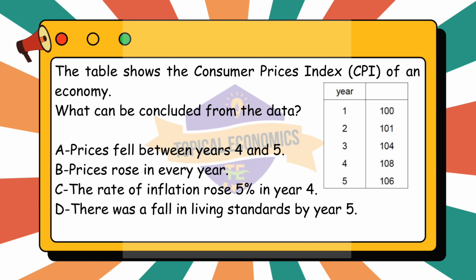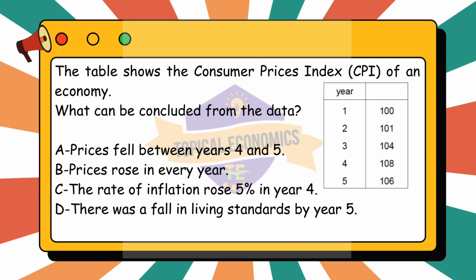Next, option C. The rate of inflation rose 5% in year 4. Is incorrect. The rate of inflation is the percentage change in the CPI from one year to the next. From year 3 to year 4, the CPI increased from 104 to 108. The inflation rate equals 108 minus 104, divided by 104, times 100, equals 3.85%. So, the inflation rate in year 4 was 3.85%, not 5%.